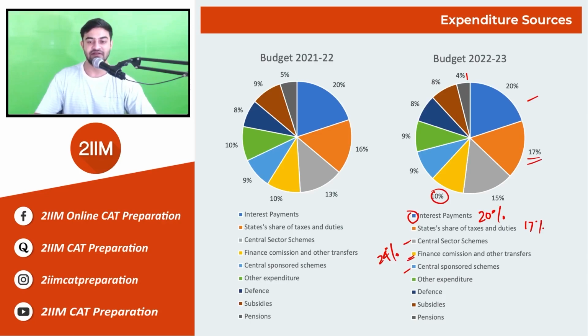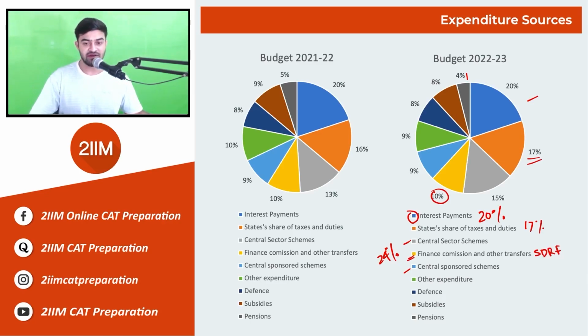The Finance Commission and other transfers include the grants toward the local bodies and other urban bodies. These include direct transfers towards the municipal corporations, because the cities are self-governing, and directly these transfers are made towards the cities. This also includes the State Disaster Relief Fund, SDRF.